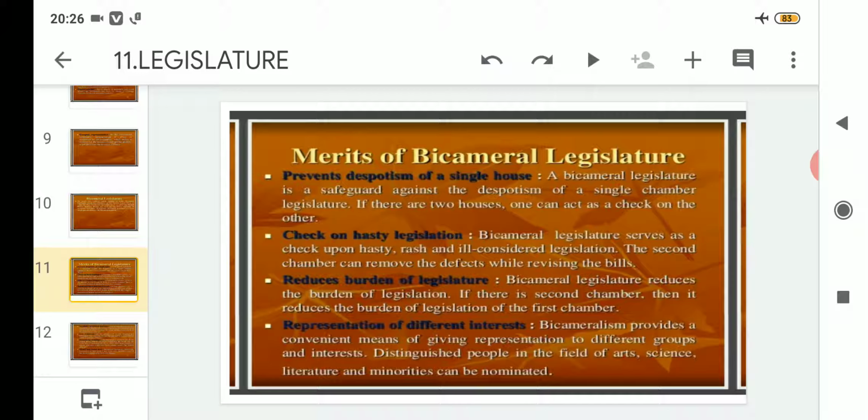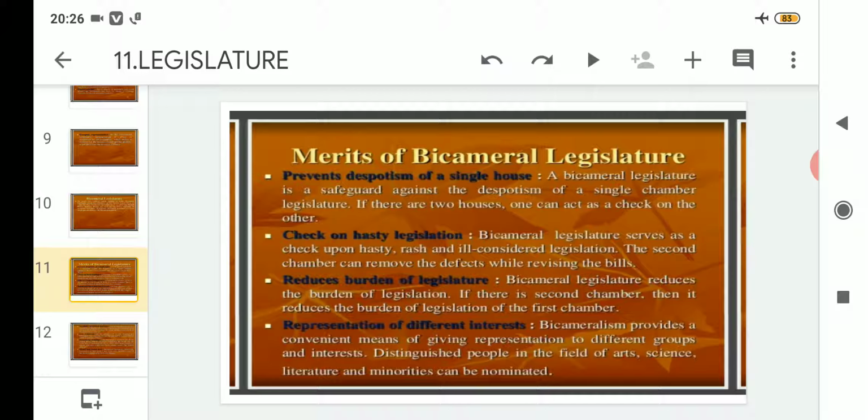In India, the lower house is the Lok Sabha, where people elect their leaders through the right to vote. But in the Rajya Sabha, there are some quotas according to which sportspersons, prominent personalities related to arts, literature or minorities are nominated by the president.